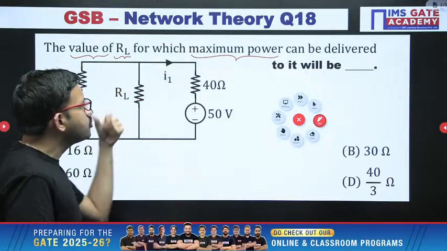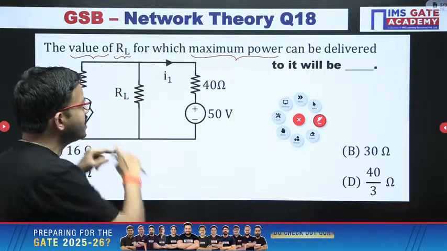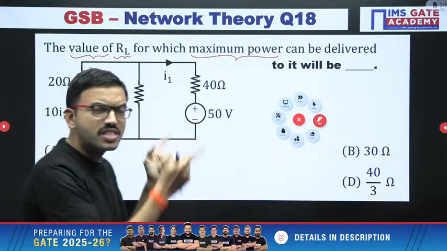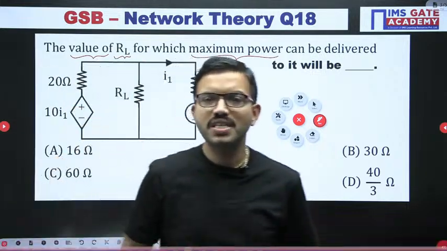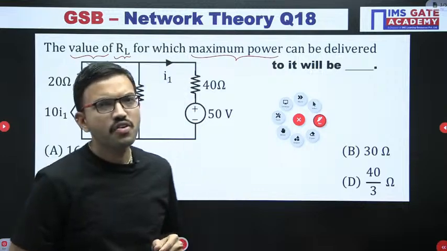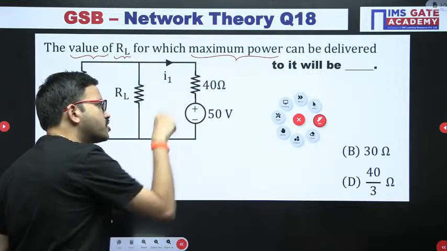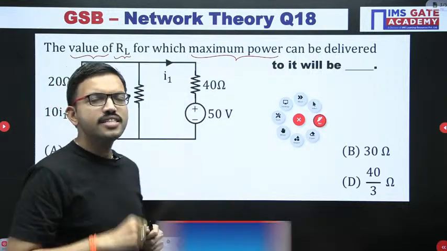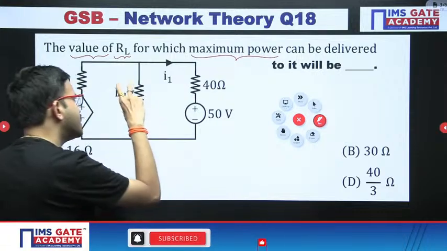When are we allowed to use the test source? Only when there is no independent source present in the given circuit. But here an independent source is already there. That is the reason what we have to do, before connecting the test source here,